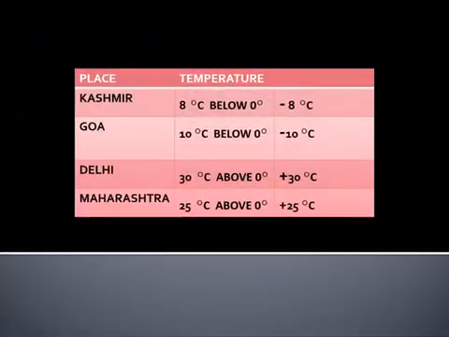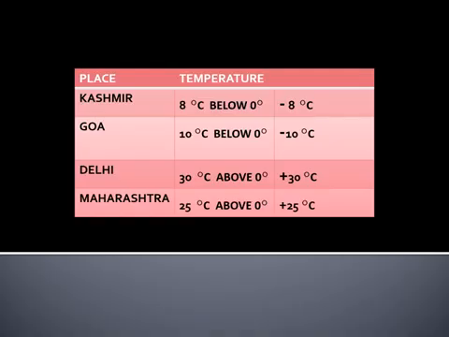Now we'll see how it can be written. Now see here, the places are given and temperatures are given. First, Kashmir. The temperature of Kashmir is 8 degrees Celsius below 0 degree. So how can we write this? Minus 8 degrees Celsius. Goa. Temperature of Goa is 10 degrees Celsius below 0 degree. So we can write it as minus 10 degrees Celsius.